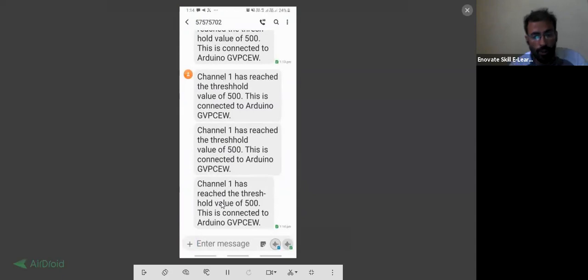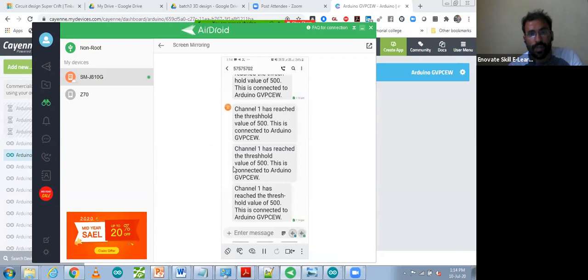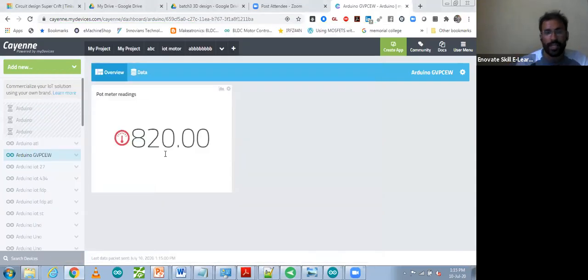Continuously, because we have reached that limit. Now I'm going back and I'm going to reduce my value. As my value gets reduced and my environment becomes normal, because if I detected a gas leakage, I can repair it and the environment will be normal now. As my value gets reduced below the threshold limit, it will not send notification again and again.